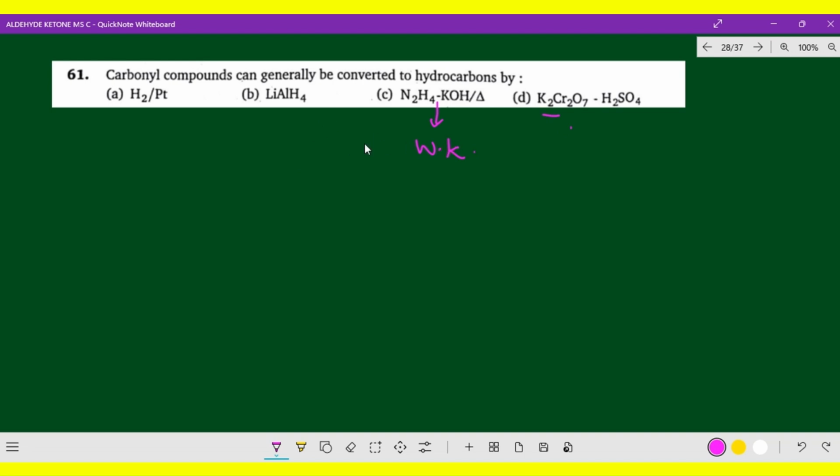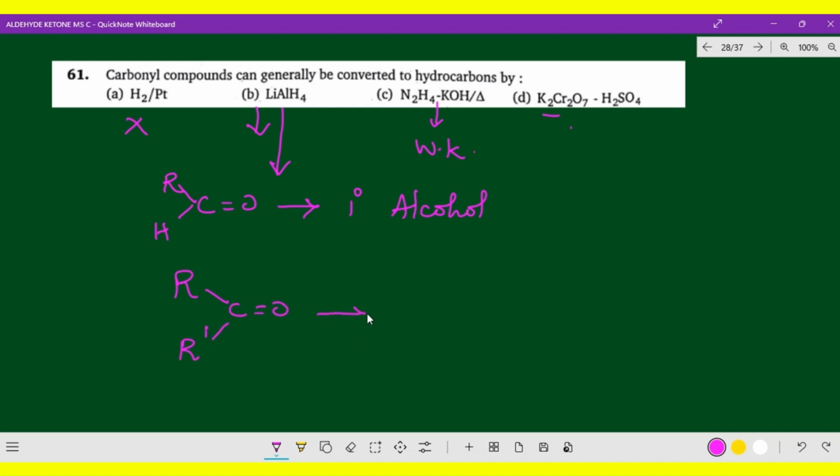Now, what is possible to convert to hydrocarbons means Wolff-Kishner reduction. I just mentioned each and everything with writings and explanations. This hydrogenation is not at all possible. Whereas this one, C double bond O, is the carbonyl group. For example, this is an aldehyde. The aldehyde is converted to primary alcohol with the help of a reducing agent. In the same way, this is R, C double bond O, R dash, a keto group, and with lithium aluminum hydride, this is actually a secondary alcohol.